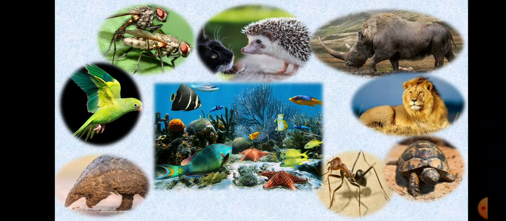Now those with the cell wall are your plants. In that also you have two further bifurcations, autotrophs and heterotrophs, right? What are autotrophs and heterotrophs? We have studied this in lower grades. In autotrophs, you will have Kingdom Plantae. Yes, very well known to you all. In heterotrophs, you will have Kingdom Fungi.